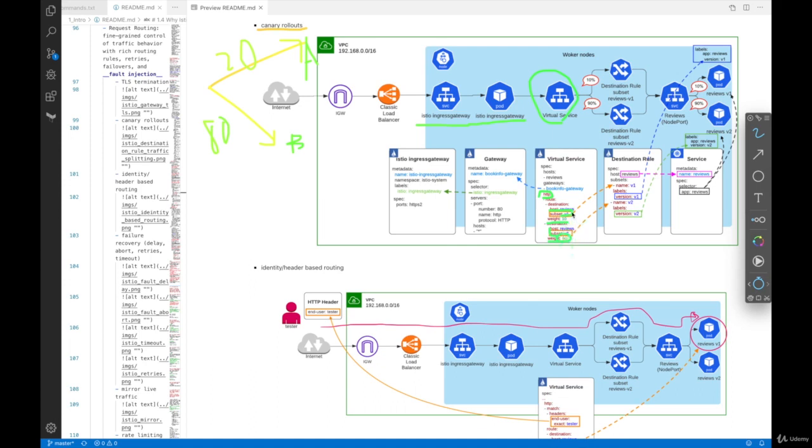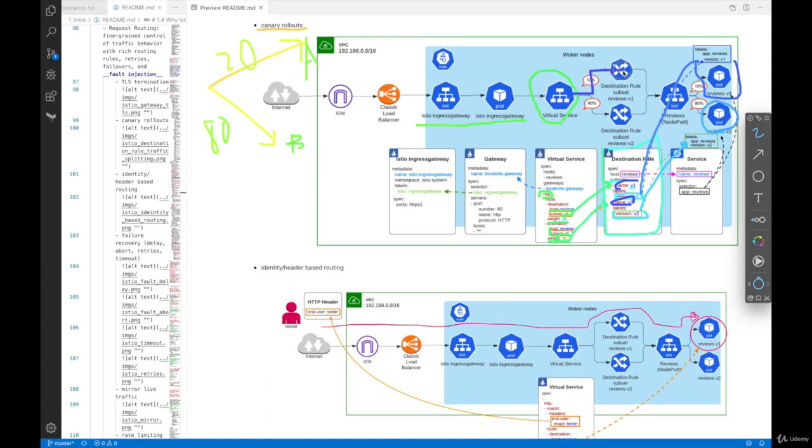And these V1 and V2 are created by subsets. Remember I mentioned briefly subsets created by the destination rule object. So here the destination rule defines two different names of subsets, V1 and V2. And these are the labels attached to the pods, version V1 and version V2. This version V1 label goes to the labels attached to the reviews V1 pod. So this references labels, whereas this name V1 and this name V2 are actually named subsets.